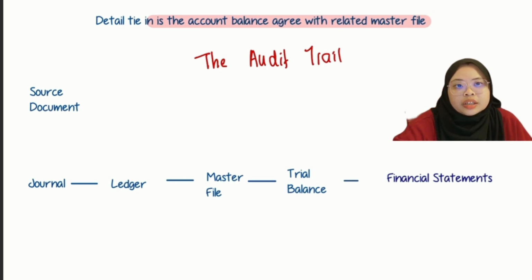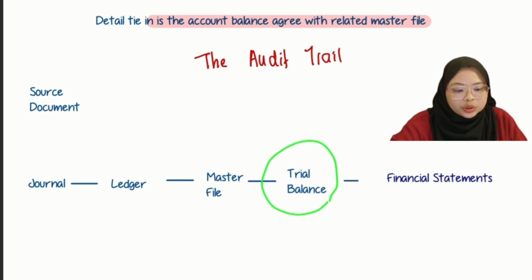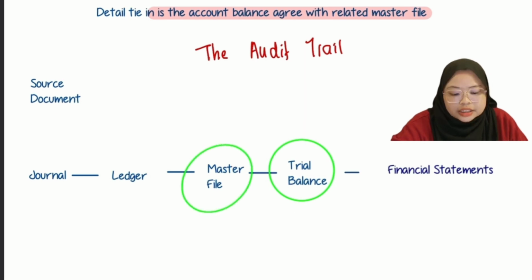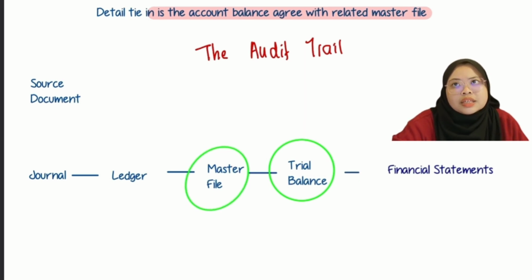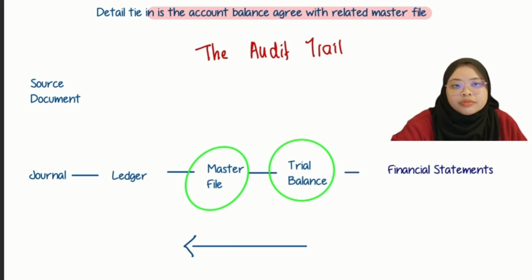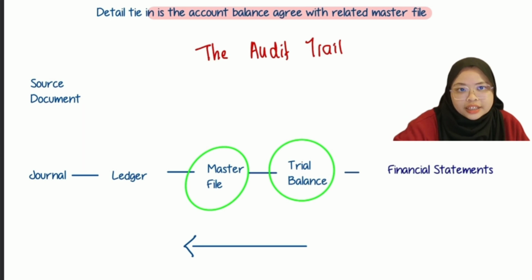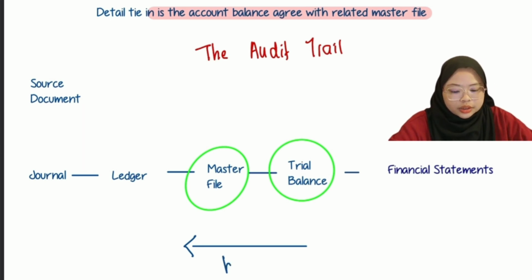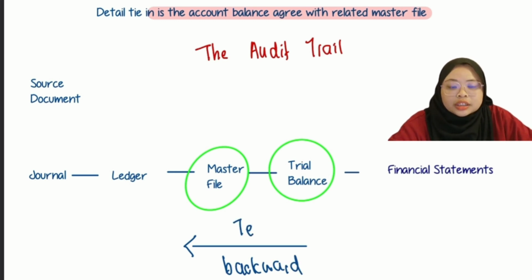So when we talk about detailed tie-in, it means you have to make sure that the balance stated in the trial balance is the same amount as in the master file. This procedure is related to the test of detailed balance, where we look backward from trial balance to master file, and this we call detailed tie-in. So we look backward. And this relates to the TODB or test of detail balance procedure.